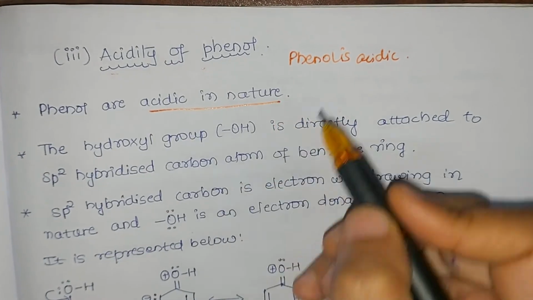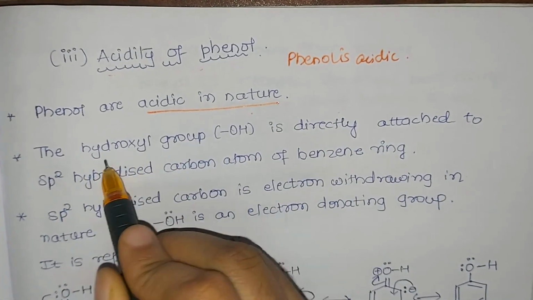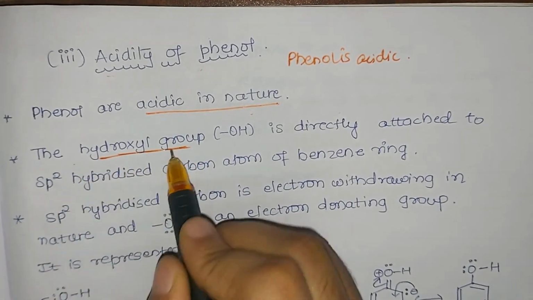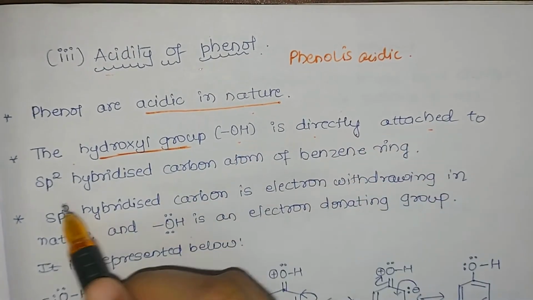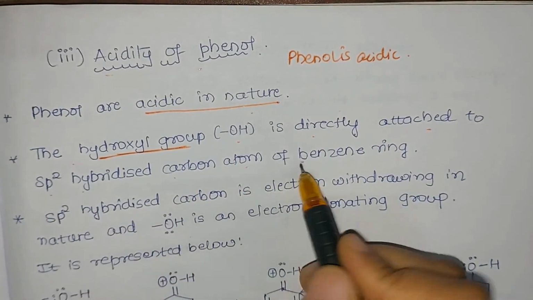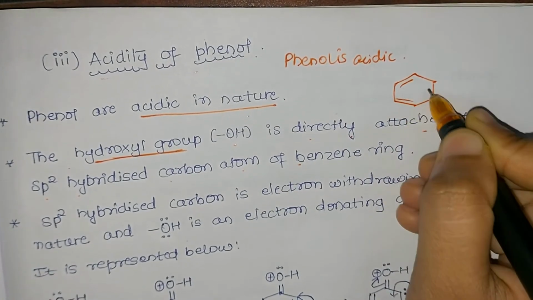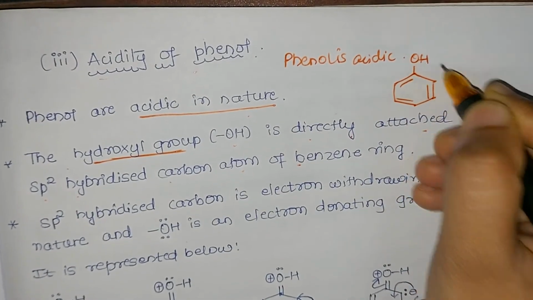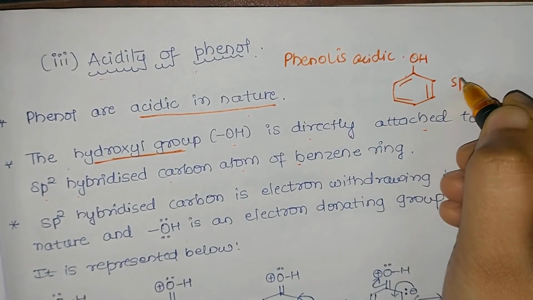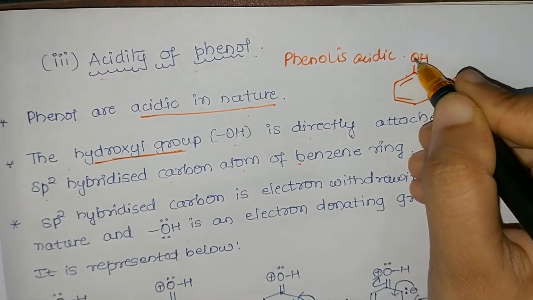The hydroxyl group in phenol, that is the OH group, is directly attached to the benzene ring. So what is the structure of phenol? The OH is attached to an sp2 hybridized carbon atom of the benzene ring. In my earlier videos I have informed you that all the carbon atoms in a benzene ring are sp2 hybridized, and OH is attached to an sp2 hybridized carbon atom.